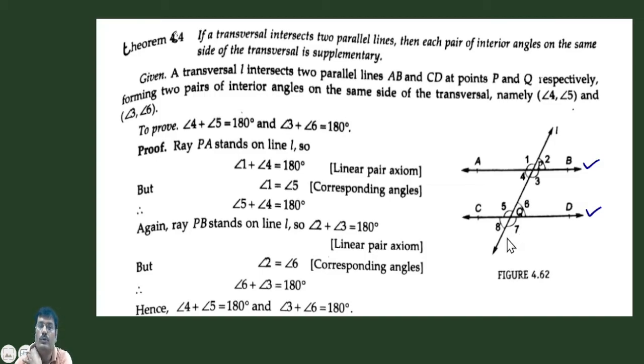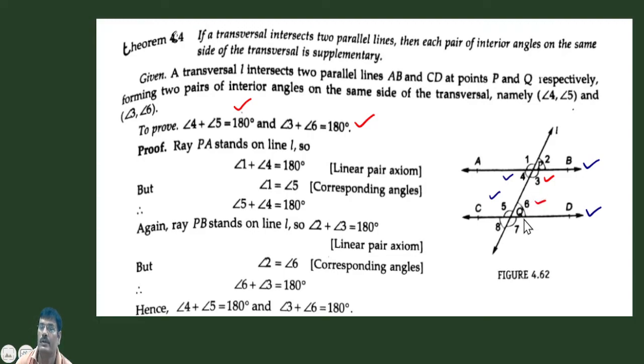So we have to prove that each pair of interior angles, meaning angle 4, angle 5, and here is angle 3 and this 6. So we have to prove that 4 plus 5 is equal to 180 degrees, and 3 plus 6 is equal to 180 degrees. Now how do you show that 4 and 5 is equal to 180 degrees, or 3 and 6 is equal to 180 degrees?